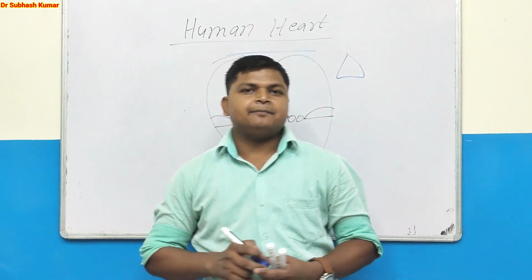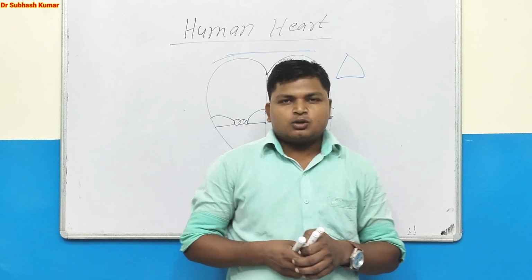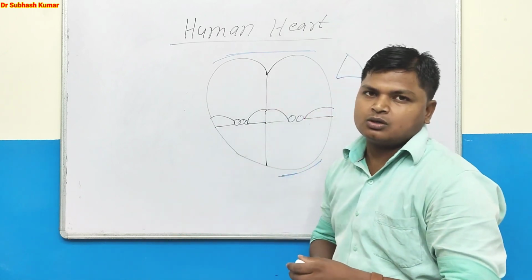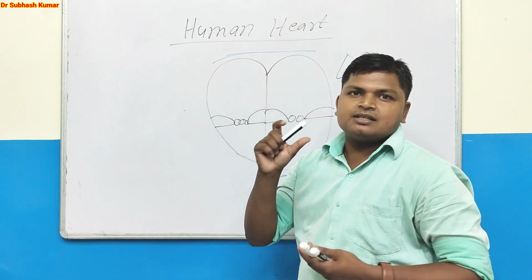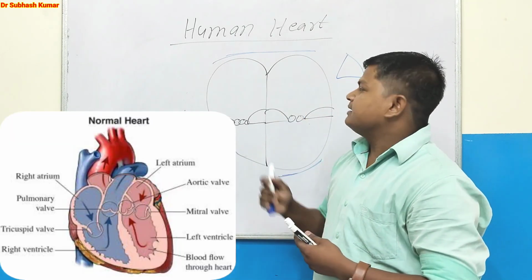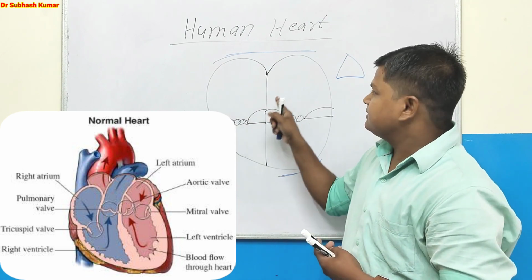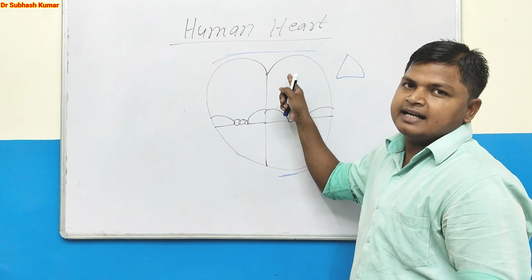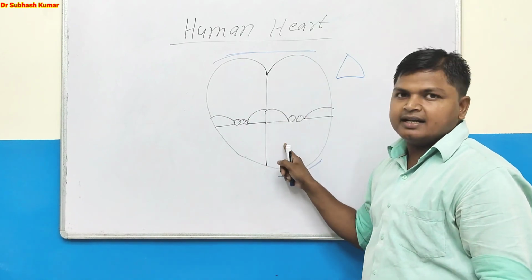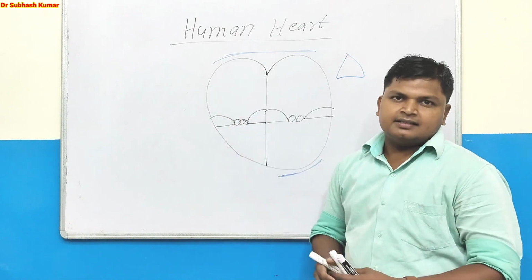Now, the heart is located in the mediastinum, the space between the lungs, above the diaphragm. The heart is a highly vascular organ, and it has four chambers. One is known as the right atrium, second is the right ventricle, third is the left atrium, and fourth is the left ventricle.